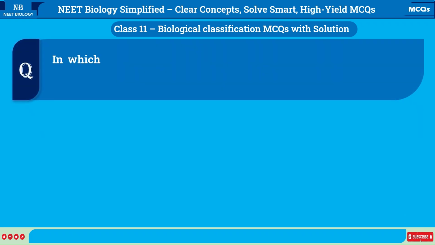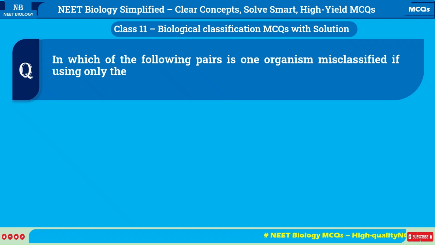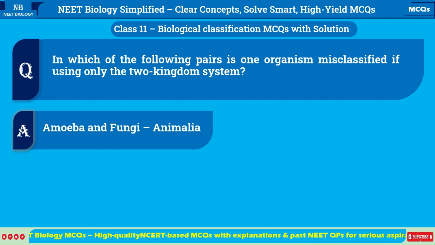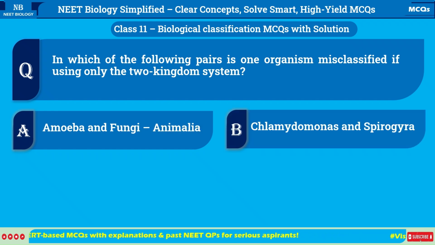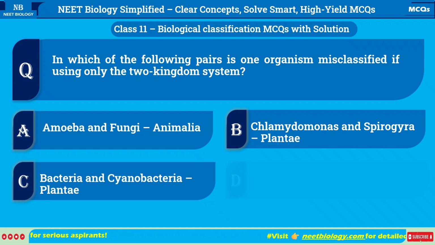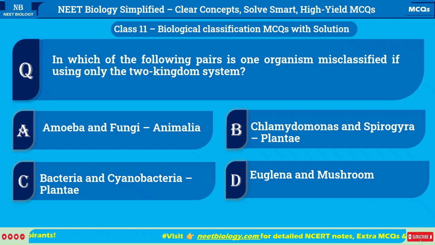In which of the following pairs is one organism misclassified if using only the two-kingdom system? A. Amoeba and Fungi, Animalia. B. Chlamydomonas and Spirogyra, Plantae. C. Bacteria and Cyanobacteria, Plantae. D. Euglena and Mushroom, Plantae.